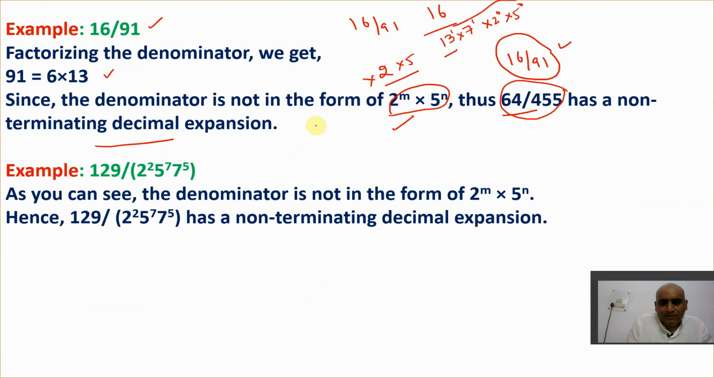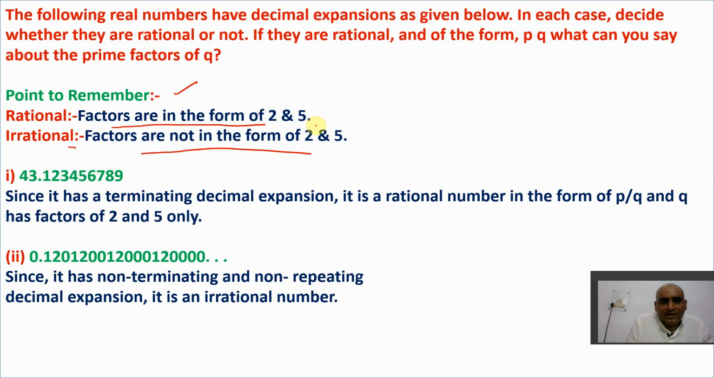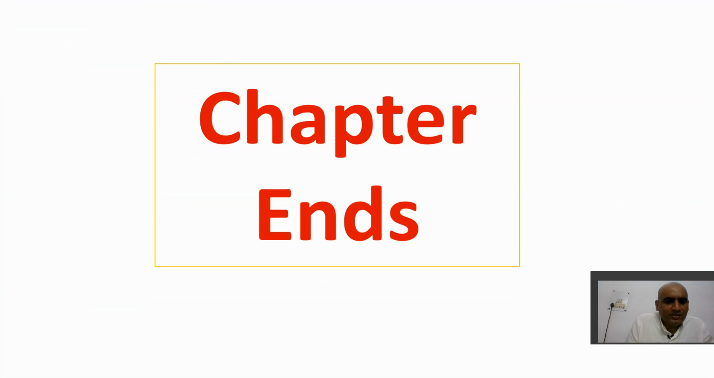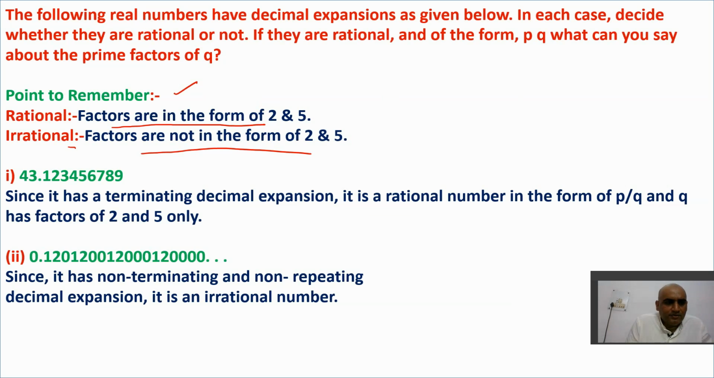Just now we got to know about the example here. If it takes the form of 2 and 5, that means the factors are in the form of a rational number. But if they are not in the form of 2 and 5, they are actually irrational. You can see from the example one more here: 43.123456789. See, it has a terminating decimal. We have seen clearly here it has a terminating decimal.